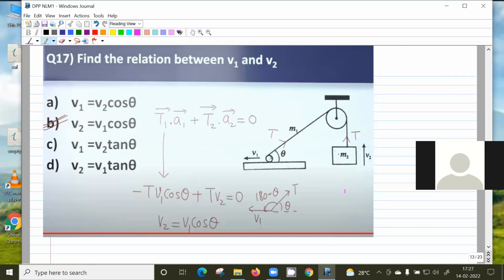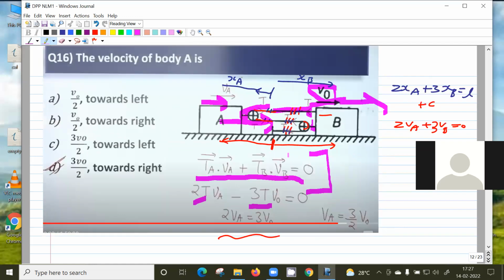So these sorts of motions are called constraint motion. What is the constraint here? Constraint means something is forcing you to behave in a certain way. That is a constraint. So what is the constraint in this problem? The constraint is that the length of the string is constant. And that constraint is giving the relation between VA and VB. Is this clear?